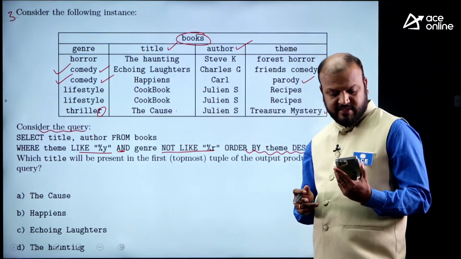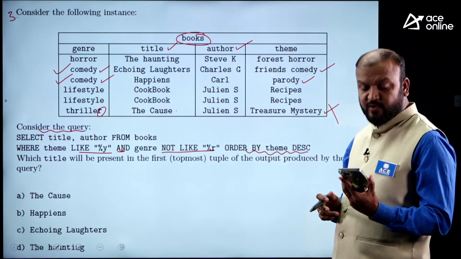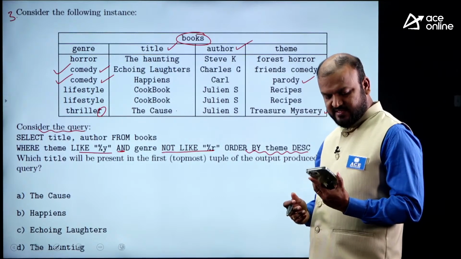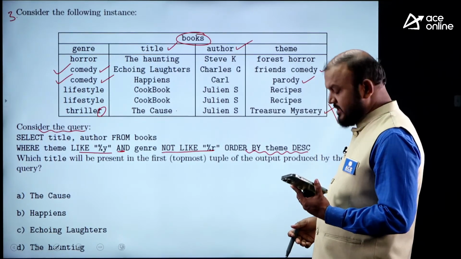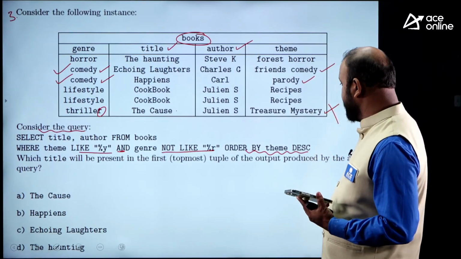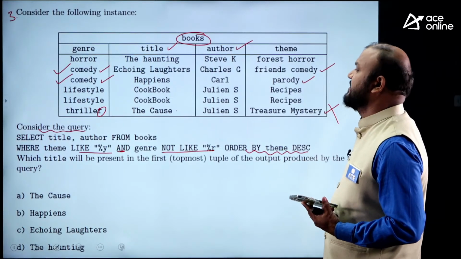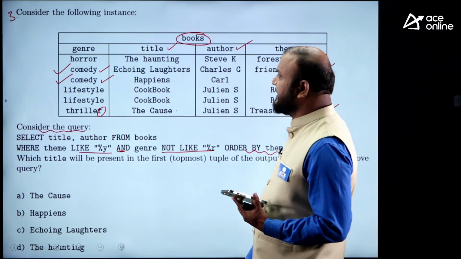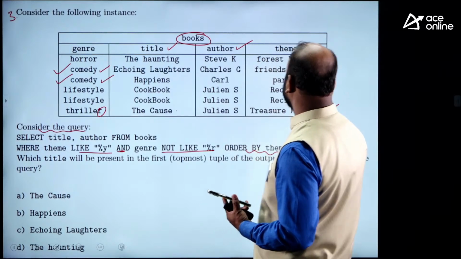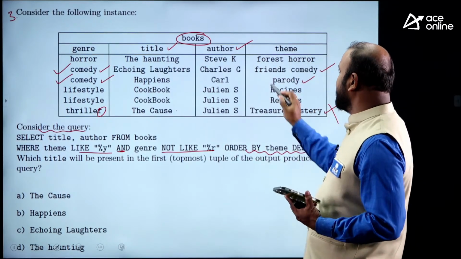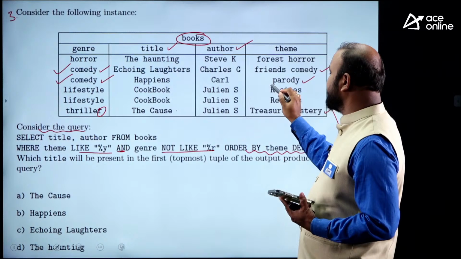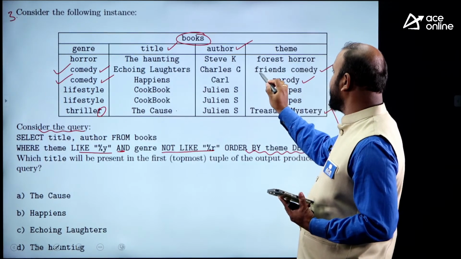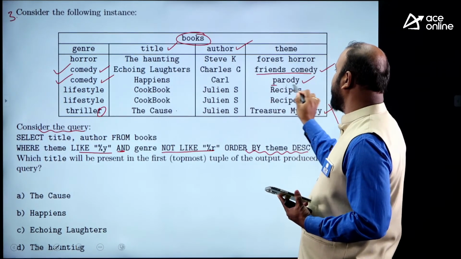Srividya, good, C. Guddu Pandit, C. Two students gave an answer. Siddharth, C. Good. Order by theme descending order. Where is theme? Here. In descending order, look, it is alphabetical order. Alphabetical order means French, comedy and parody are there.